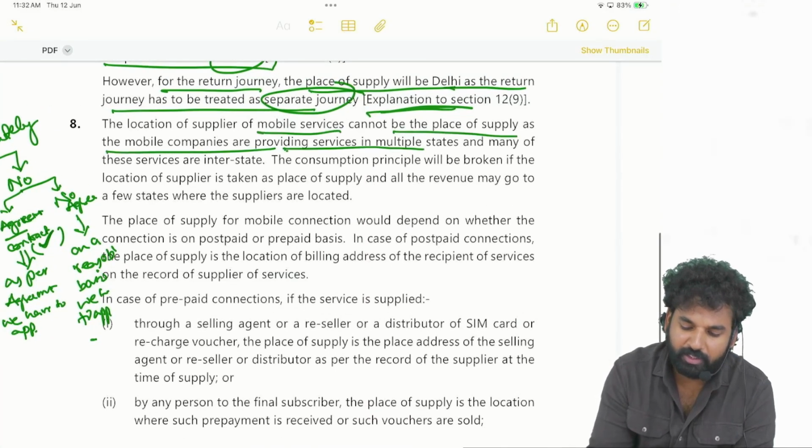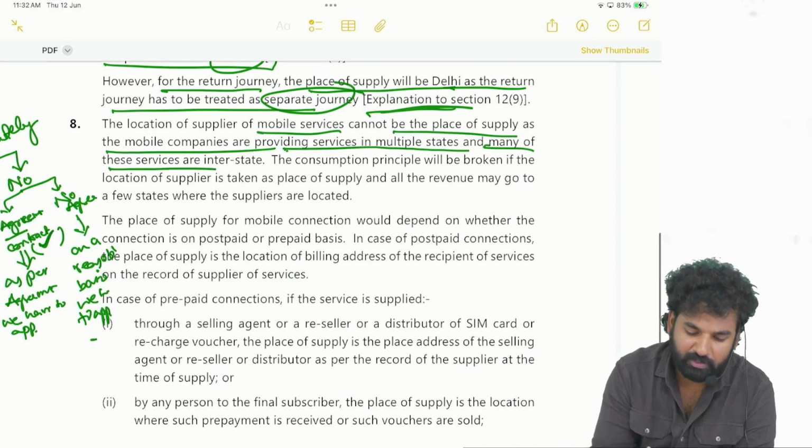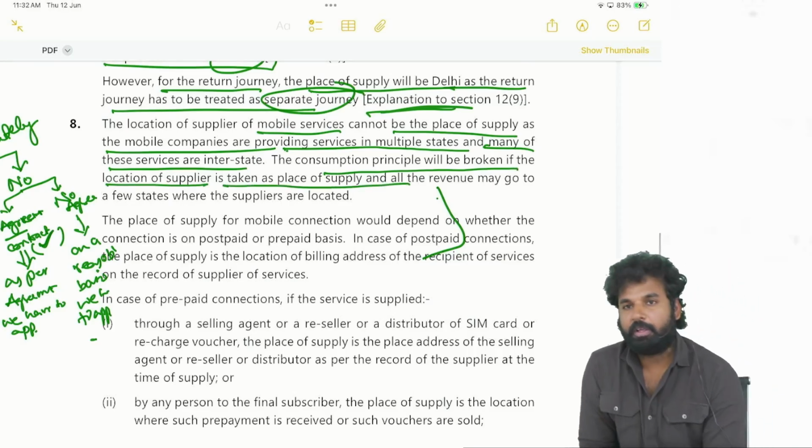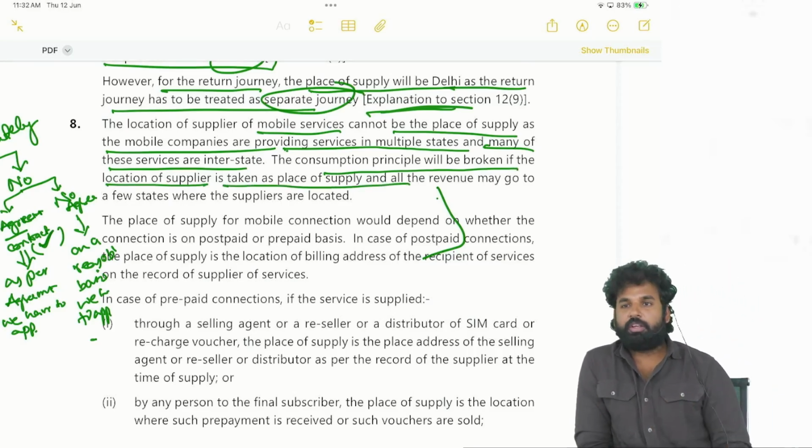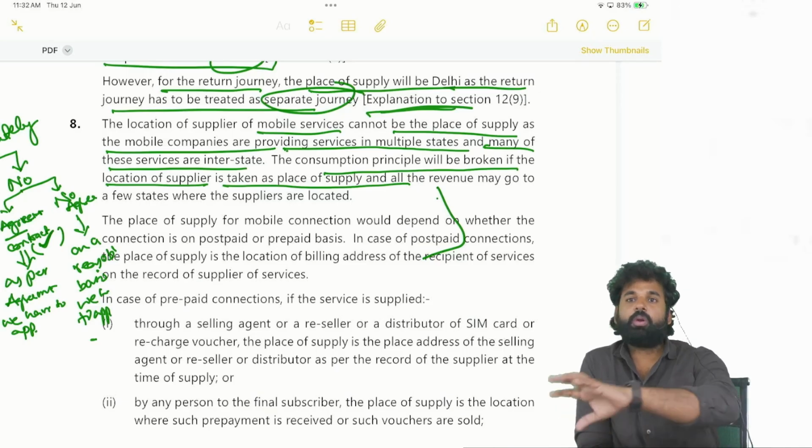See here, location of the supplier of mobile service cannot be the place of supply, as the mobile companies are providing services in multiple states and many of these services are interstate. The consumption principle will be broken if the location of the supplier is taken as the place of supply. See, if the location of the service provider is taken, let's say Airtel subscribers are scattered all over India.